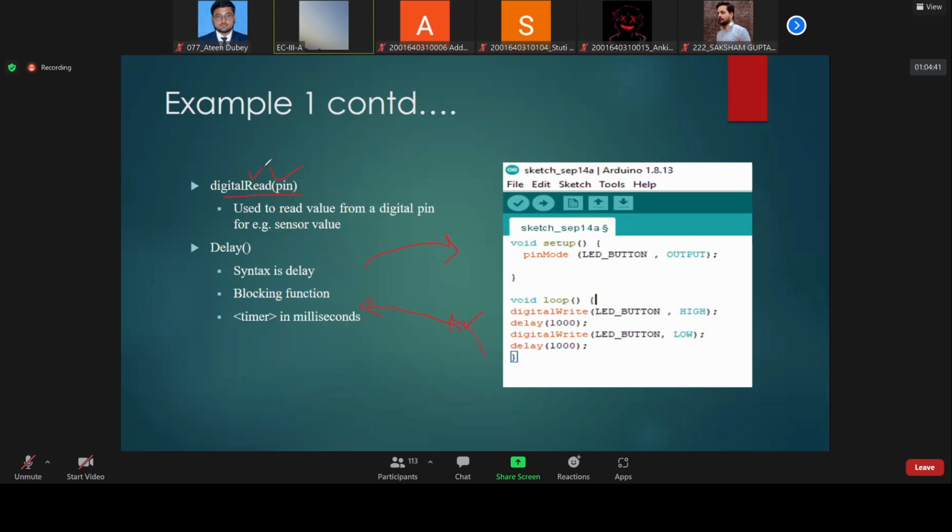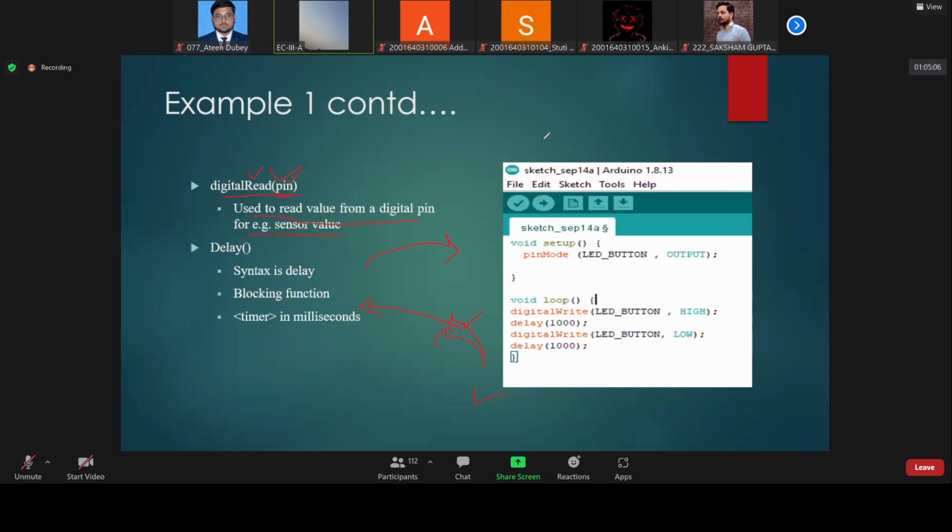So digitalRead means whatever signal is sent by this sensor, we will read it. We simply write digitalRead and the pin. Whatever we have at that particular pin, we will read that. It is used to read the value from a digital pin.